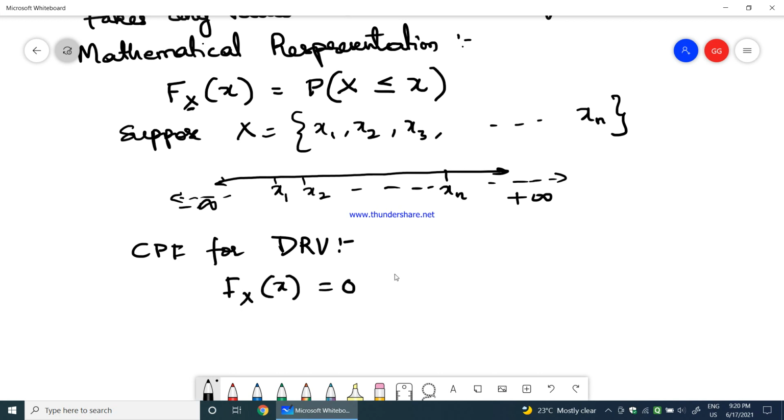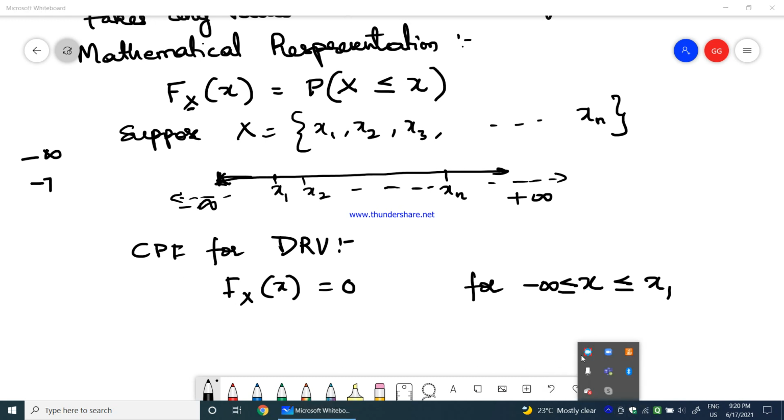Okay, F_X(x) would be equal to 0 for x being greater than or equal to minus infinity and less than or equal to x1. Greater than or equal to minus infinity, what is that? If I say minus 7, then minus 7 is actually greater than minus infinity, right? Negative values, which are lower values, will always be greater. So for any values between x1 and minus infinity, my F_X(x) would be equal to 0.